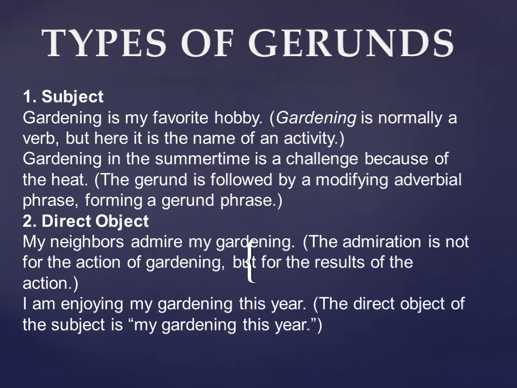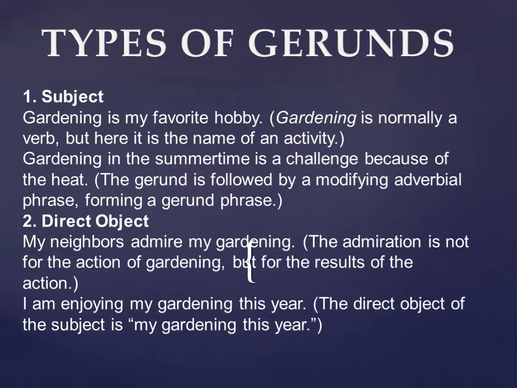They do not have any effect on the use of gerund, like in this sentence: I am enjoying my gardening this year. So this year is an additional part. The direct object of the subject is my gardening this year. So here the subject is I and the object is my gardening this year. It is qualifying this thing, right? I hope till here you might have understood this.